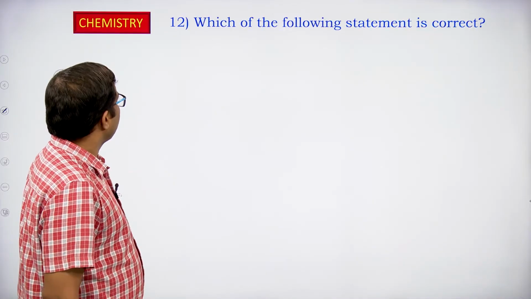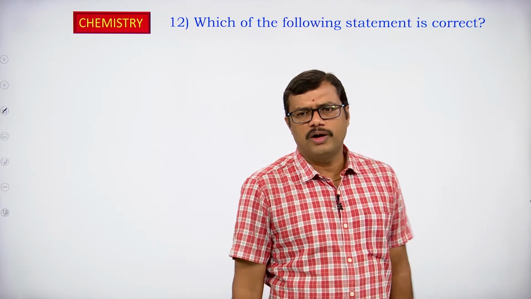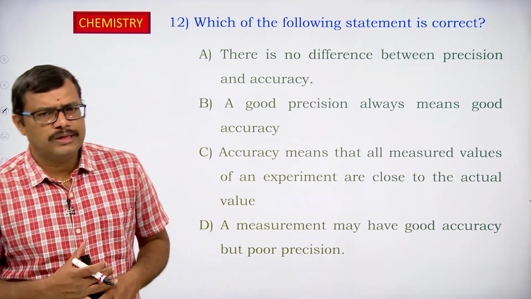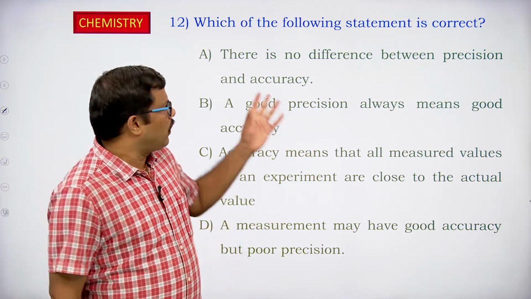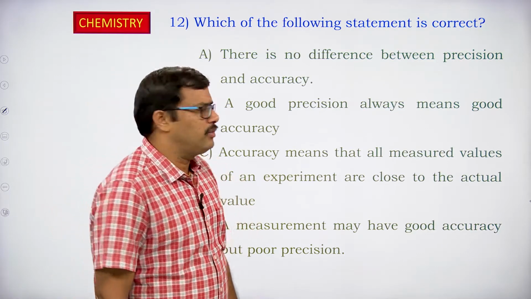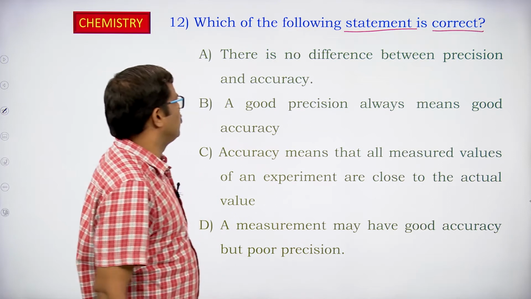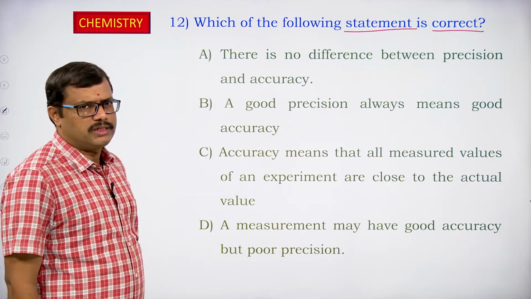Which of the following statements is correct? Here the statements are given with respect to accuracy and precision. So we have to identify the correct statement from the following. The first statement says there is no difference between precision and accuracy.